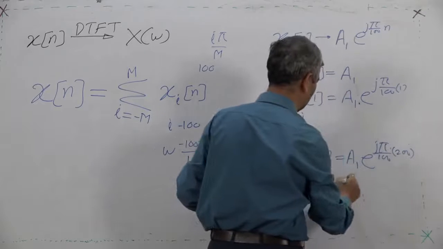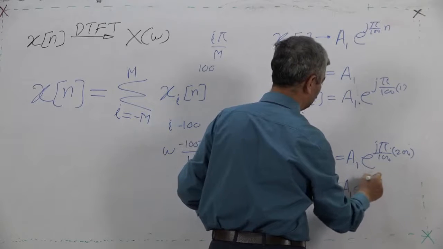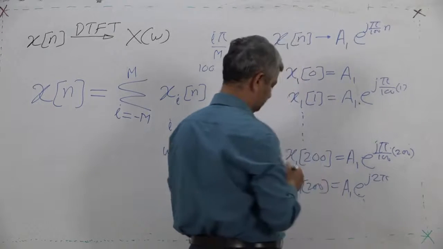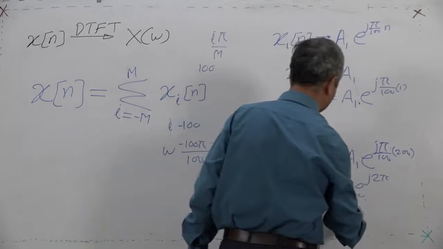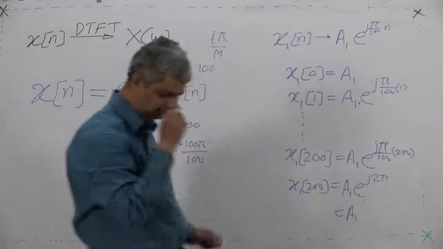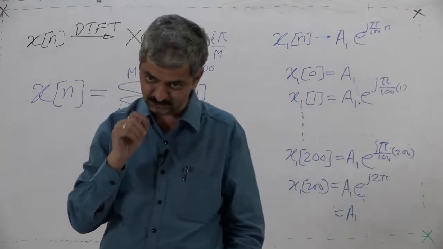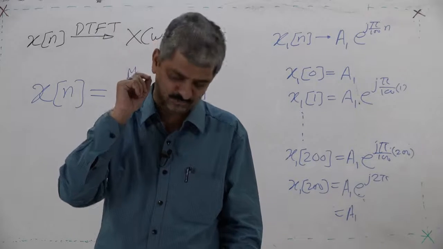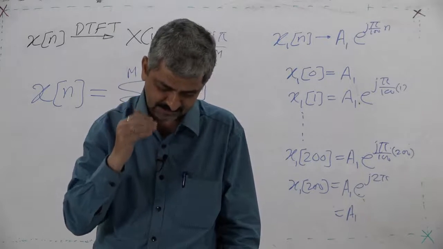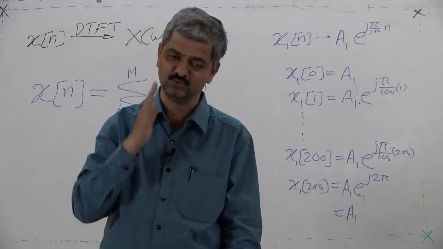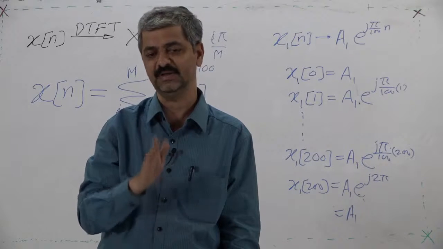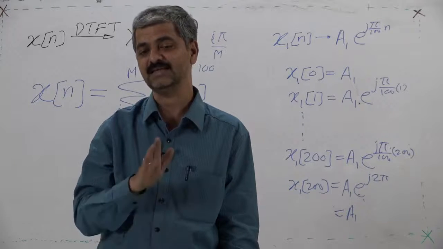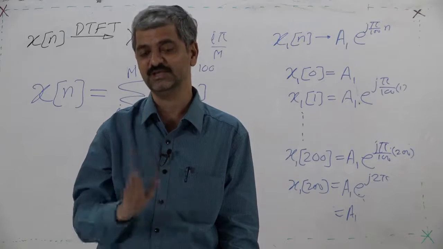So that is equal to a1 e raised to j 2 pi, that is a1. So what is going to happen is that when this index becomes 200, the value of the x1 subcomponent will be the same as that for n equal to 0.